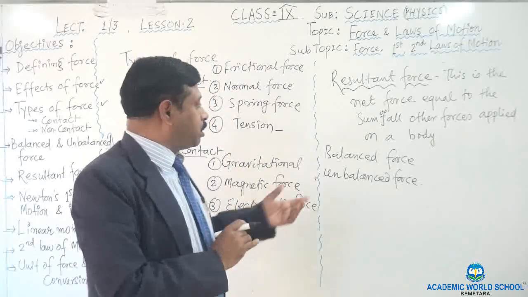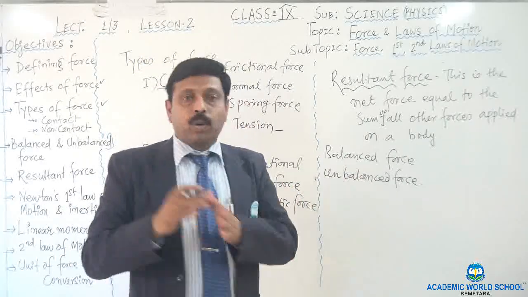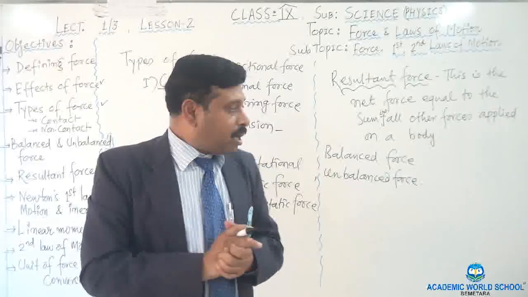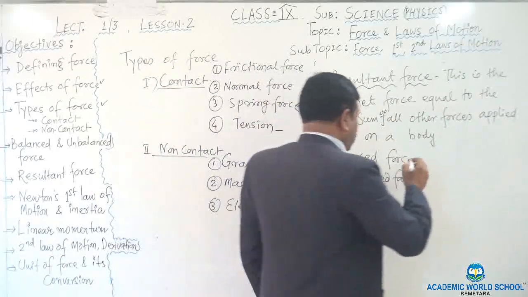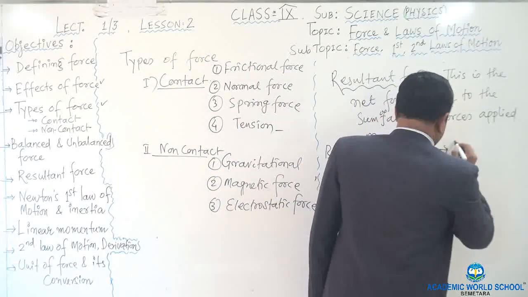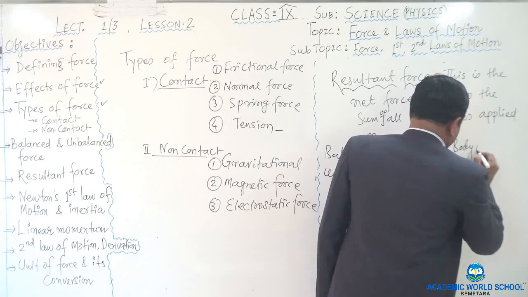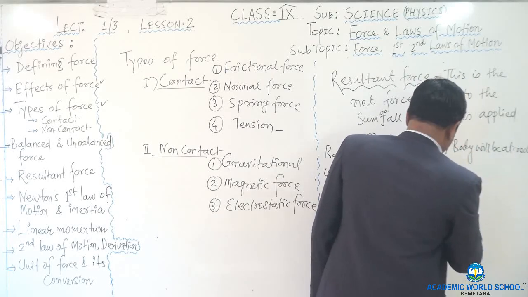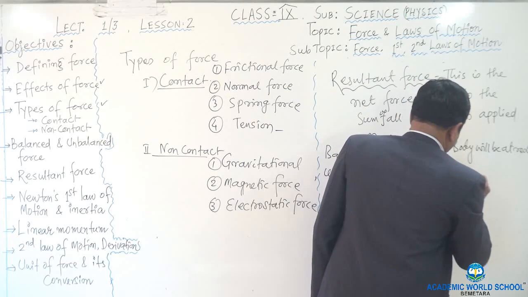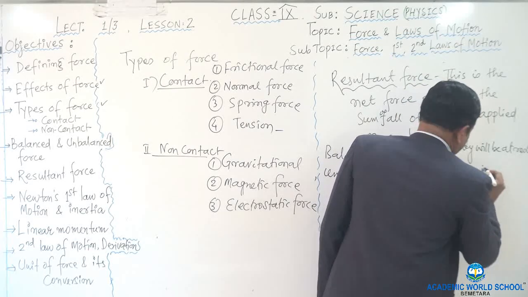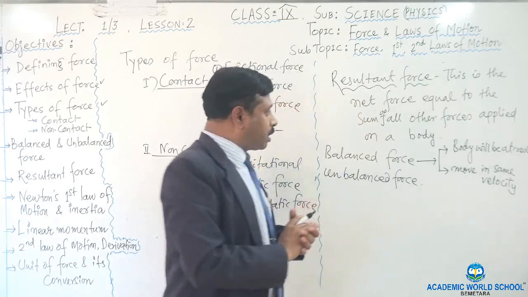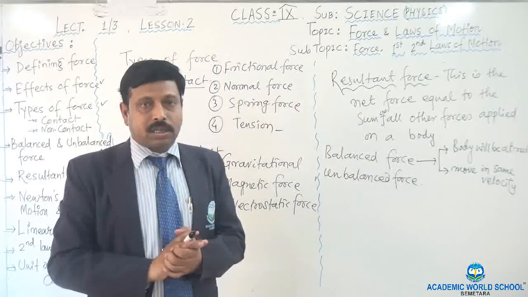The force is said to be balanced because the net force is equal to 0 and the body cannot move. Okay, so in balanced force, actually what happens? Either the body will be at rest, or if the body is moving, then it will move with the same velocity. Okay, the body will be at rest or the body will move with the same velocity.